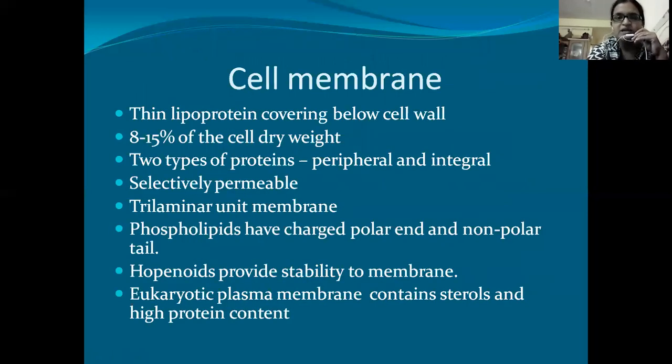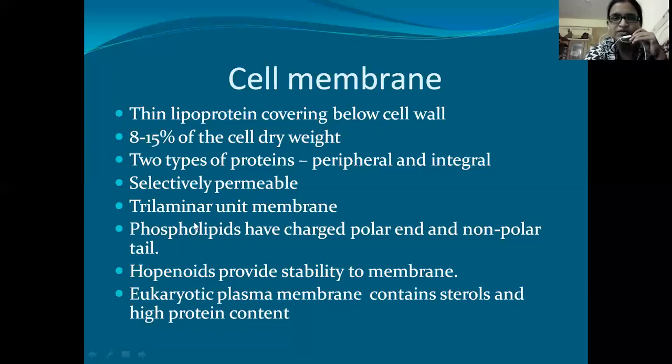And this cell membrane is selectively permeable. Selectively permeable means it is allowing a particular group of compounds to enter into the cell, and it also has a trilaminar unit membrane structure.